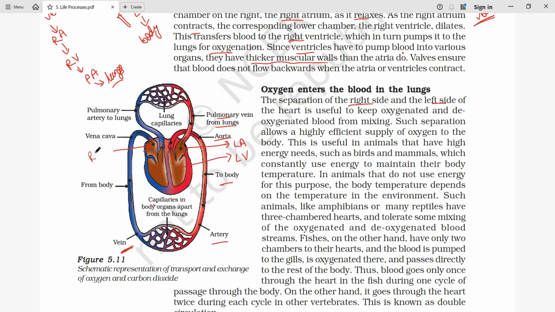To the right atrium. When the right atrium is receiving this deoxygenated blood, it is relaxed. And when it contracts, this deoxygenated blood reaches the right ventricle. Again, the right ventricle contracts and, with the help of the pulmonary artery, the blood goes to the lungs. In the lungs, we have capillaries, and we have seen in respiration about alveoli, where exchange of gases takes place. So far we have seen how transport and exchange of oxygen and carbon dioxide takes place.